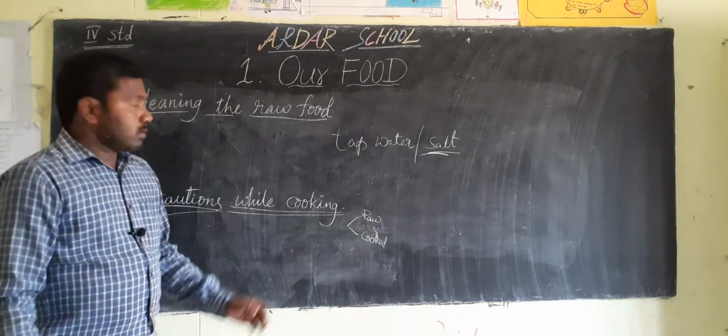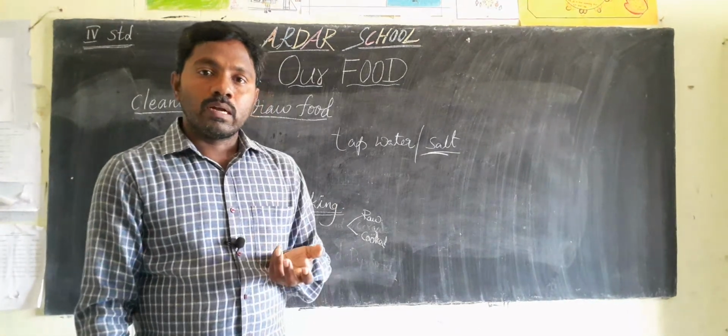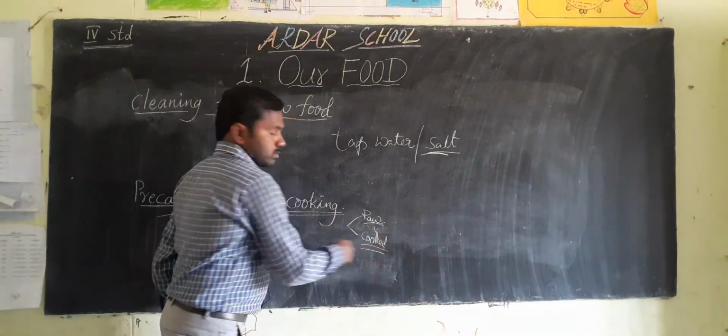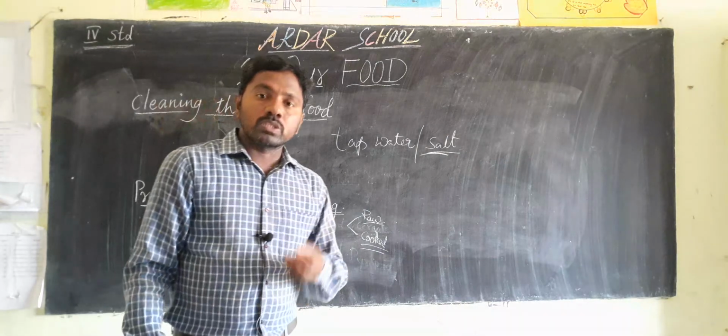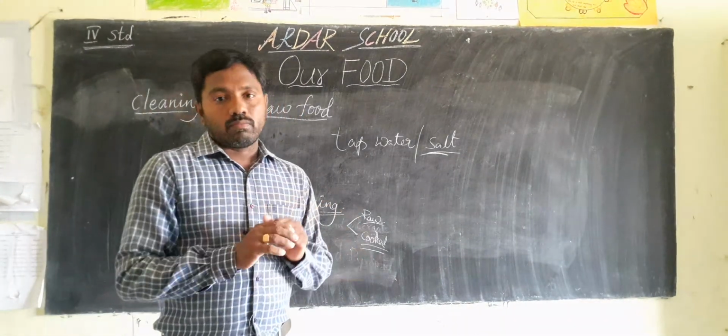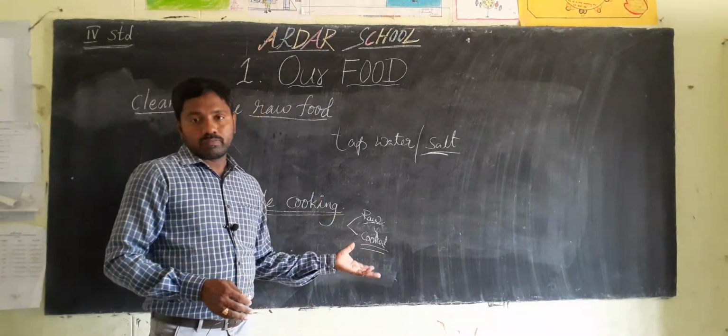Next one, precautions while cooking. Mainly foods are of two types, raw food and cooked food. Some vegetables and fruits we can eat directly without cooking, but some food items must be cooked.